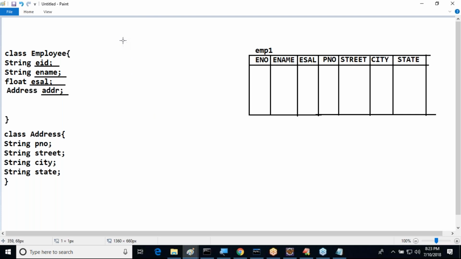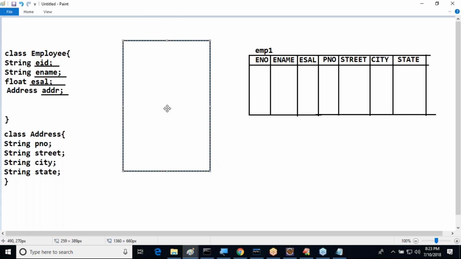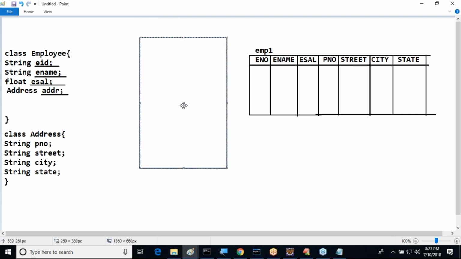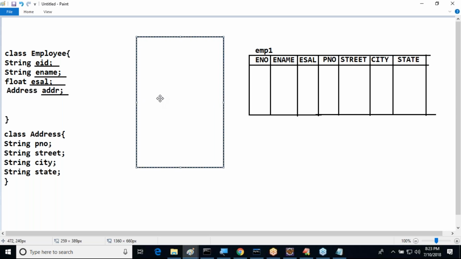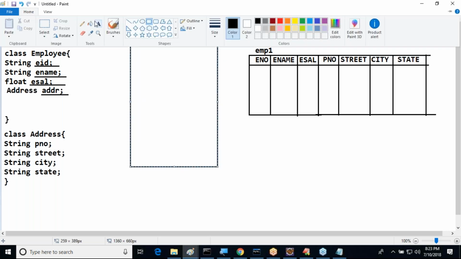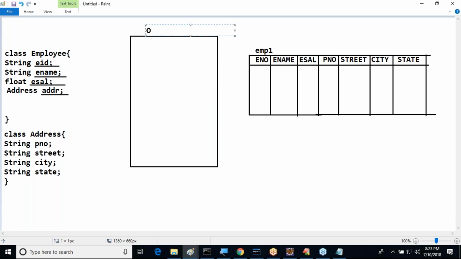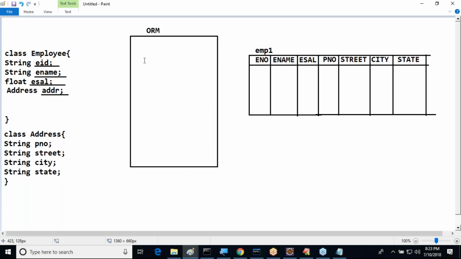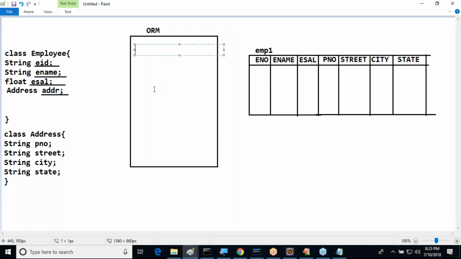We need to go for ORM in this scenario. How are we going to prepare this ORM in this example? Identify how it is possible to prepare this ORM. This is ORM between which two? Object oriented data model and relational data model. Inside this, what exactly is the mapping we are going to provide? First of all, the Employee class is mapped with EMP1. That's okay, fine. Inside this, primary key mappings are available. What about these primary key mappings? EID is mapped with ENO directly like this.